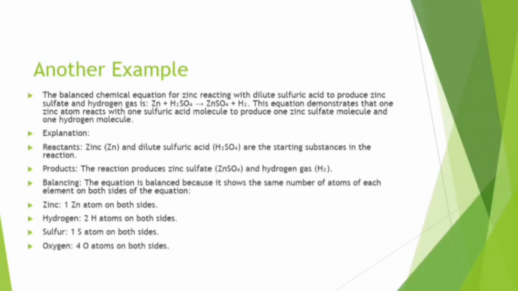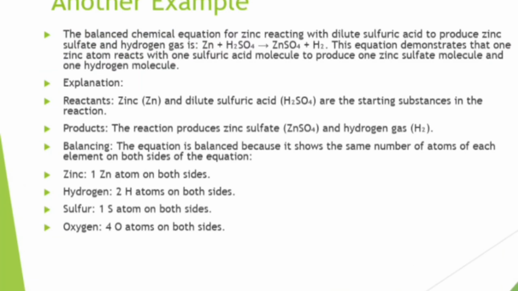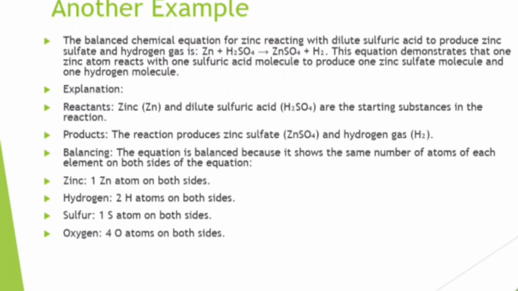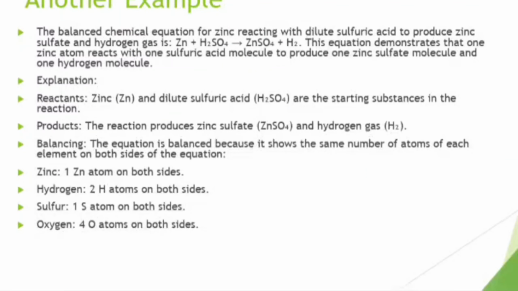This equation demonstrates that one zinc atom reacts with one sulfuric acid molecule to produce one zinc sulfate molecule and one hydrogen molecule. Reactants: zinc and dilute sulfuric acid are the starting substances in the reaction. Products: the reaction produces zinc sulfate and hydrogen gas.